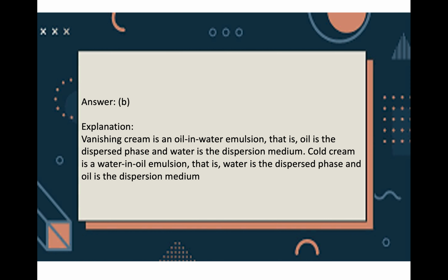In vanishing cream, oil is the dispersed phase and water is the dispersion medium, so vanishing cream is an oil in water emulsion. Cold cream is a water in oil emulsion, that is, water is the dispersed phase and oil is the dispersion medium. So just remember which is the dispersed phase and dispersion medium in all these cases.